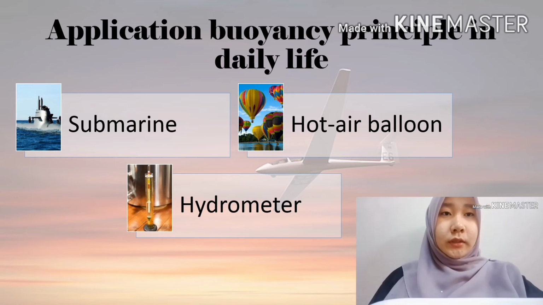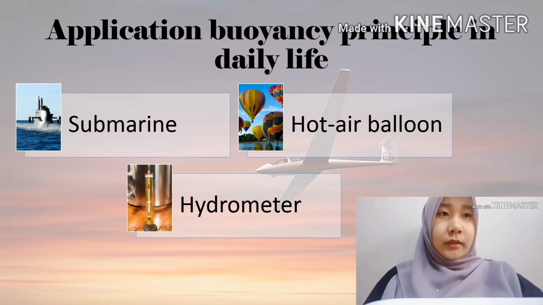Next, for the hot air balloon, the atmosphere is filled with air that exerts buoyant force on any object. A hot air balloon rises and floats due to the buoyant force when the surrounding air's buoyant force is greater than its weight. It descends when the balloon weight is higher than the buoyant force. It becomes stationary when the weight is equal to the buoyant force. The weight of the hot air balloon can be controlled by varying the quantity of hot air in the balloon.